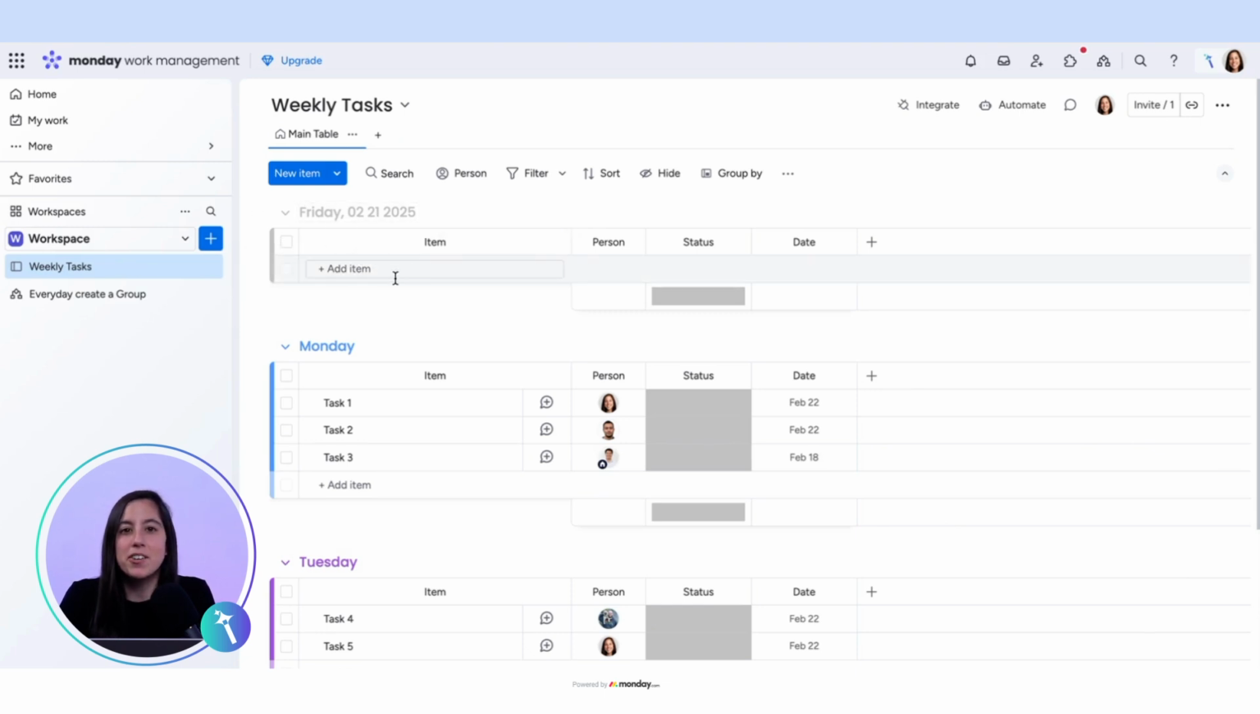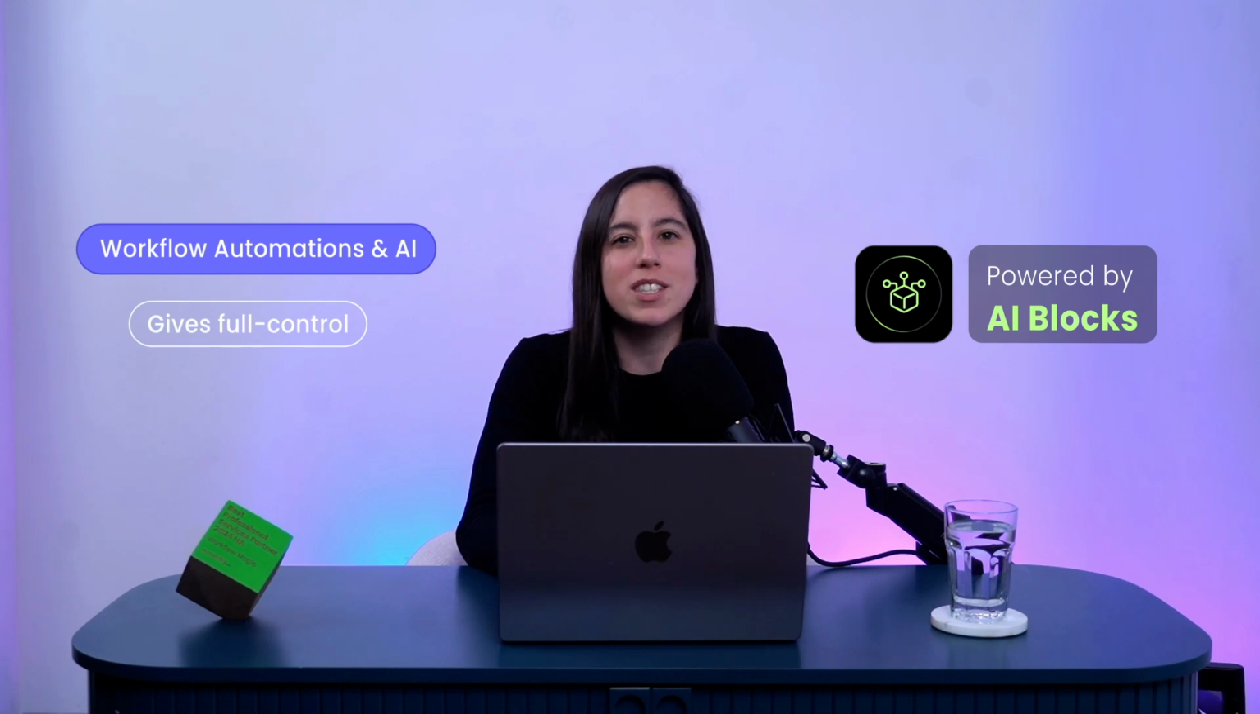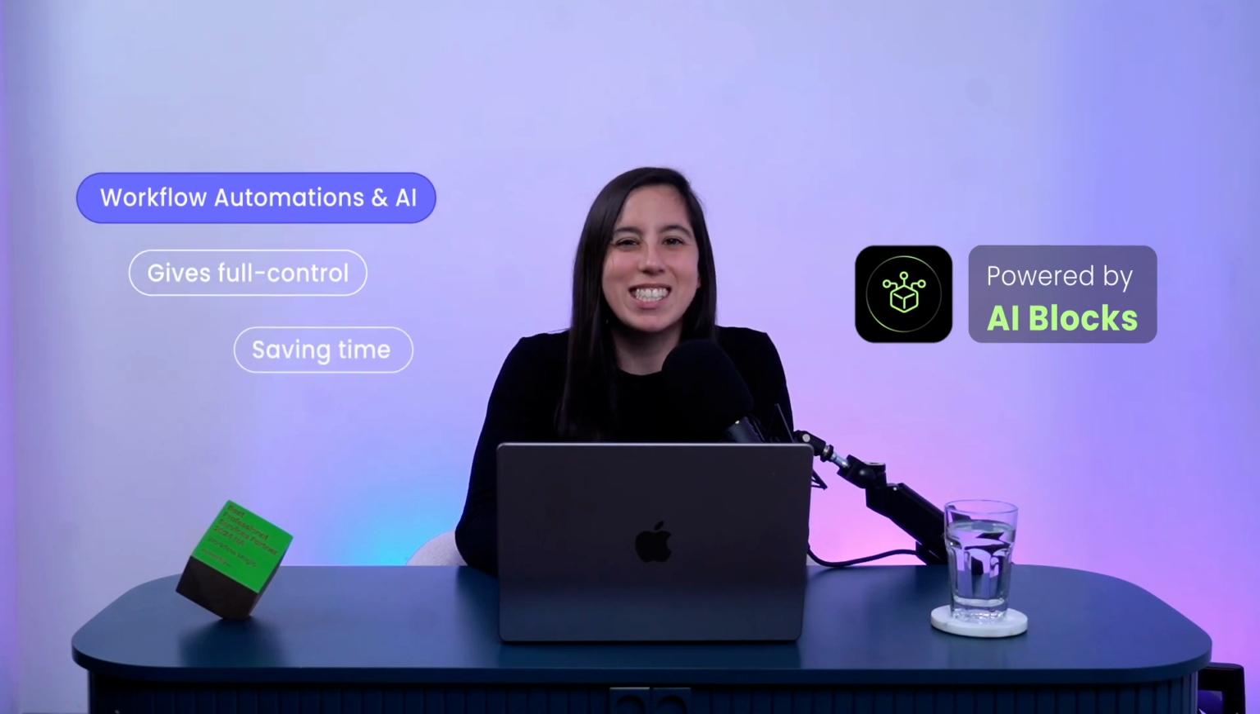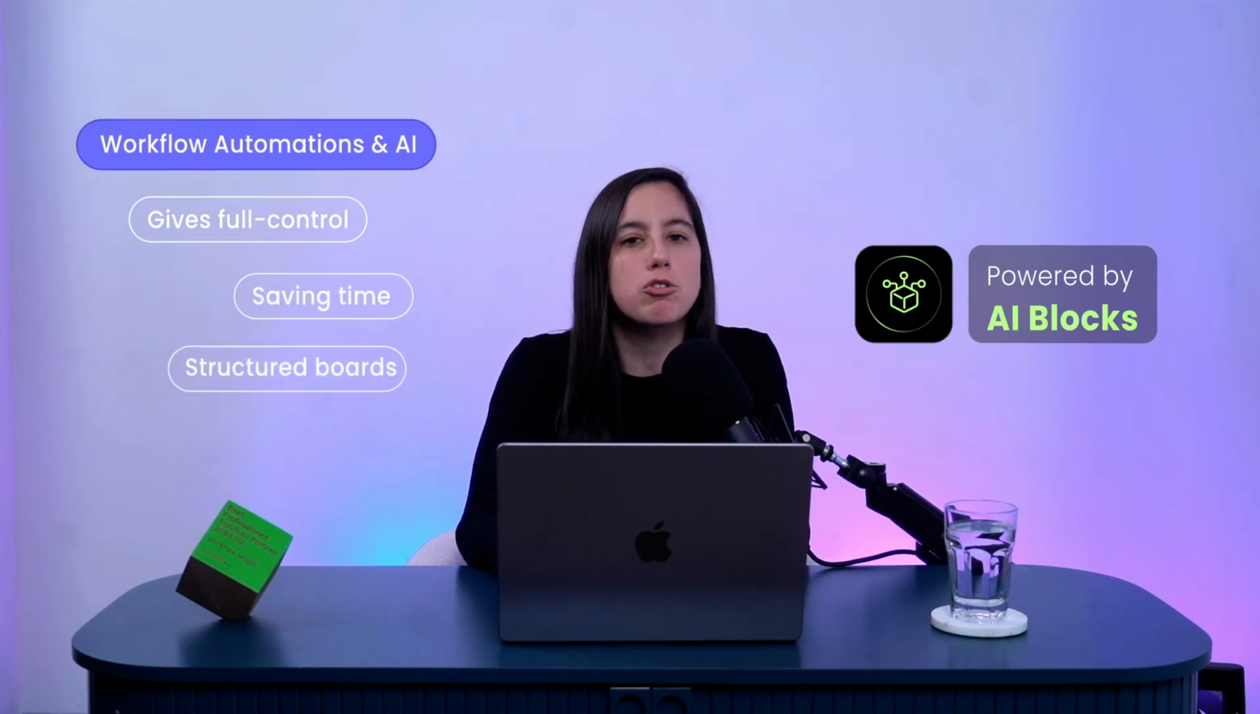Now, instead of manually creating groups or dealing with rigid automations, AI makes it effortless. If you've ever felt stuck with Monday.com automation limitations, this is your answer. Workflow automations and AI give you full control over time-based group creation, saving time, and keeping your boards structured.